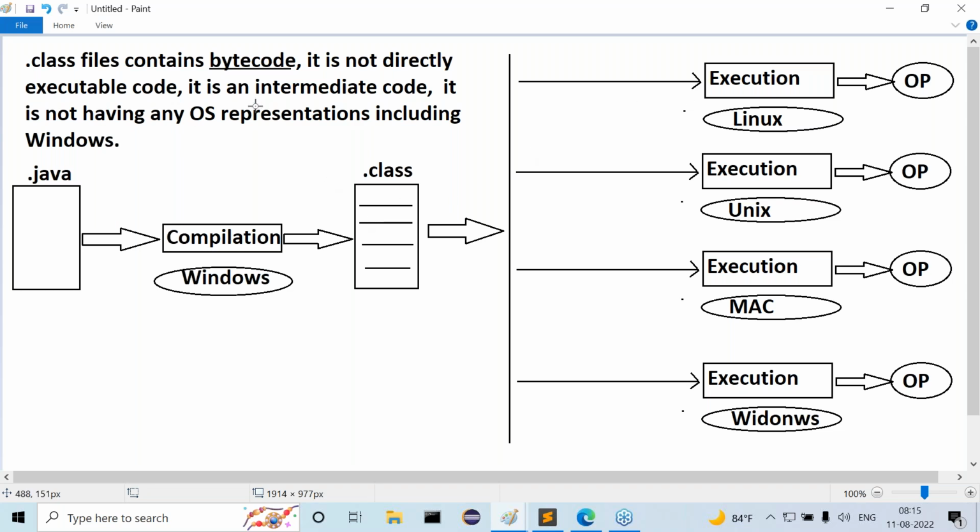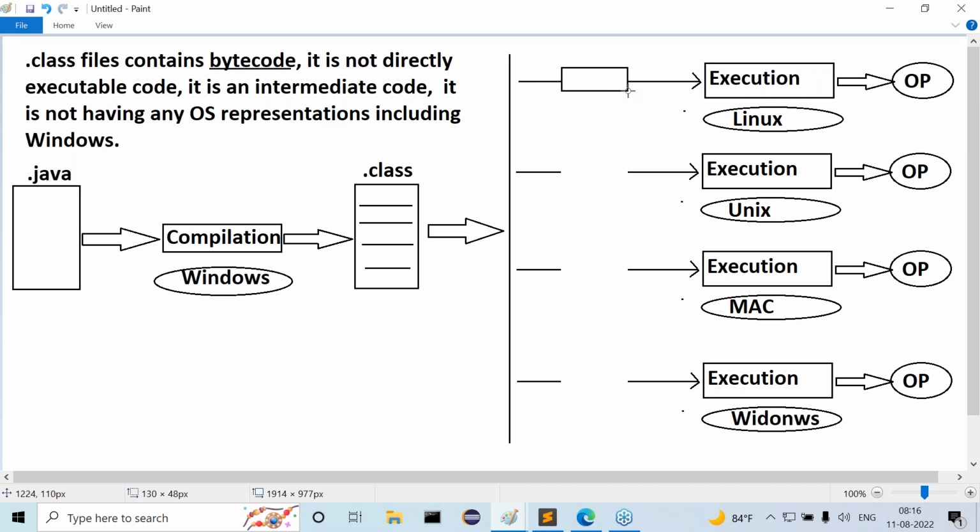Why? Because this .class file contains neutral bytecode, but in the execution process we require Linux representations. Now exactly in this particular situation, how was Java made a platform independent programming language, and how did Sun Microsystems declare Java as an independent programming language? If you want to execute a particular bytecode on a particular operating system, Sun Microsystems has provided a set of translators or converters.